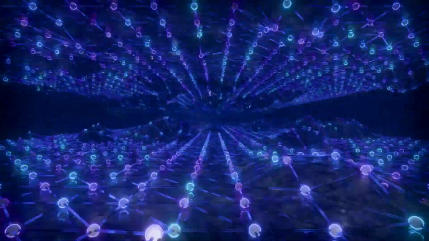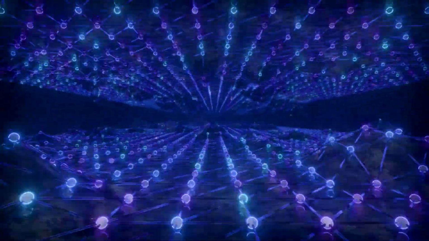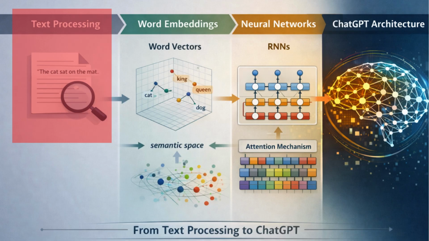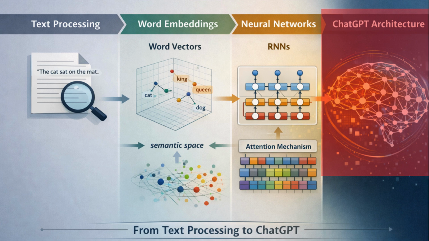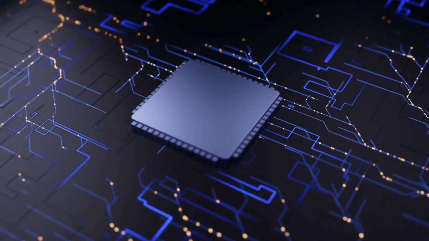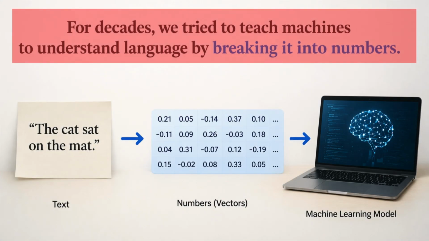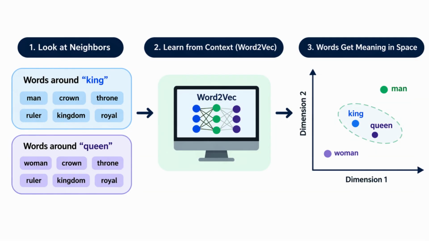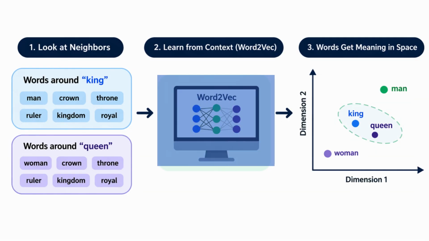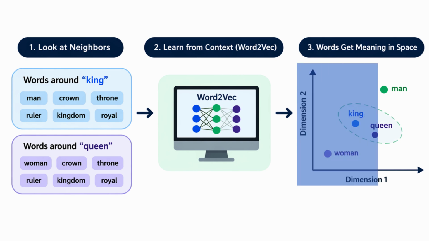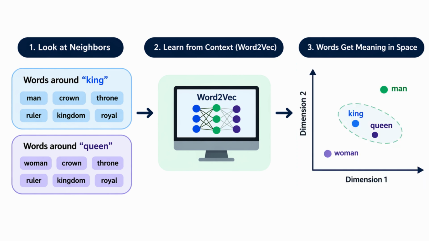How AI actually understands us, taking you from the basics of text processing to the revolutionary architecture behind ChatGPT. The story of modern AI doesn't start with a computer thinking, but with a problem of translation. For decades, we tried to teach machines to understand language by breaking it into numbers. We used techniques like word2vec to give words meaning based on their neighbors, ensuring that king and queen sat near each other in a mathematical space.